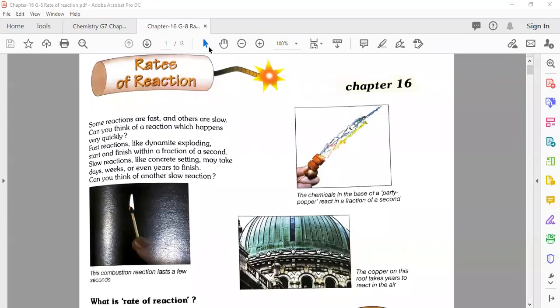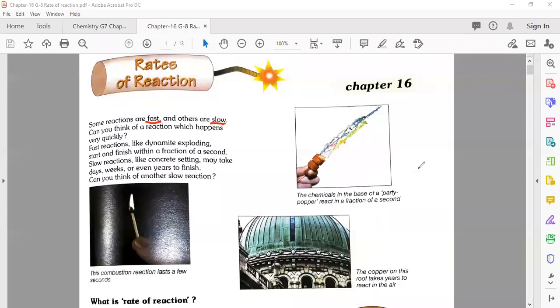Here the first thing: some reactions are fast and others are slow. You know very well the reactions which are going on very fast, within a fraction of seconds or quickly, but you also know there are some reactions that are very slow. Can you think of a reaction which happens very quickly? Yeah, I know this in front of you, just like a party popper, a chemical reaction.